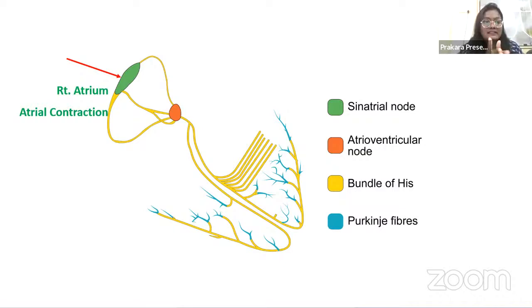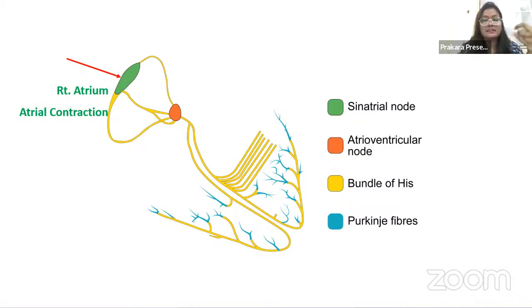Now, we have seen that the impulses are generated in the SA node. But at what rate are the impulses generated? Because there should be a rate and rhythm for everything, right? The rate at which the impulses are generated in the SA node is 70 per minute. At a rate of 70 per minute, very rapid, very fast impulses will be generated from the SA node. Once the impulses are generated from the SA node, it will lead to the atrial contraction.